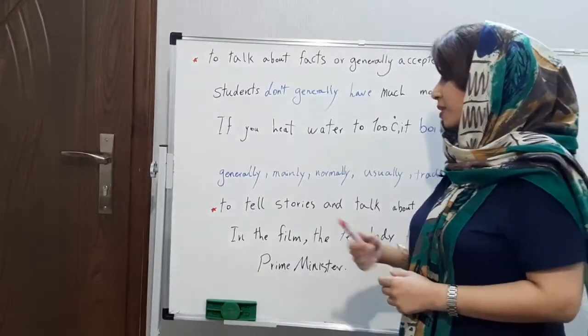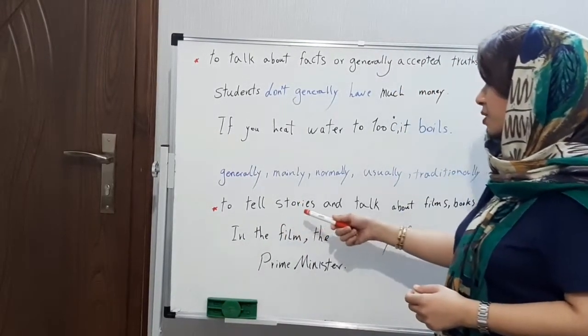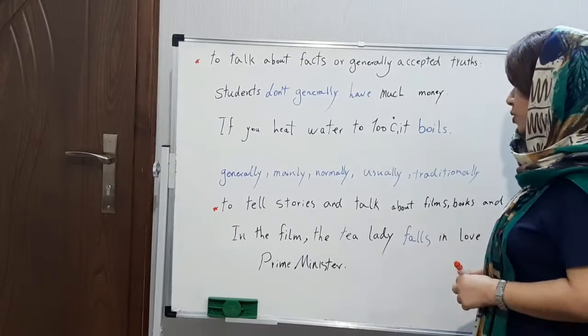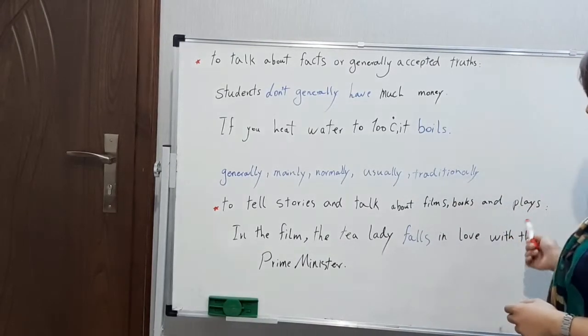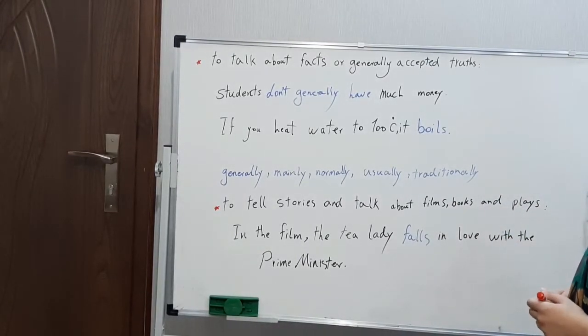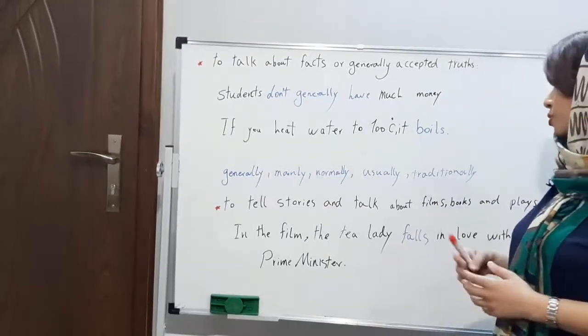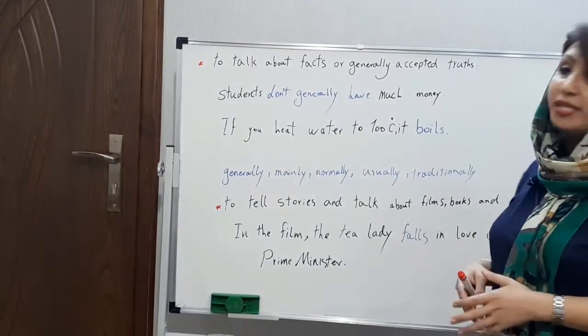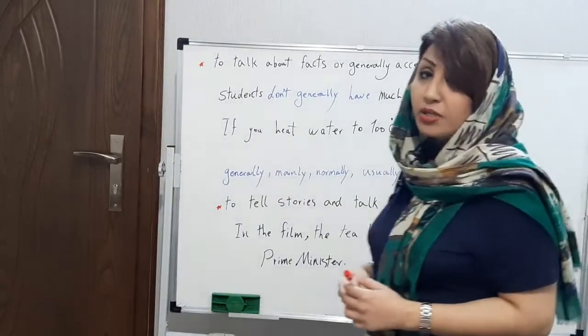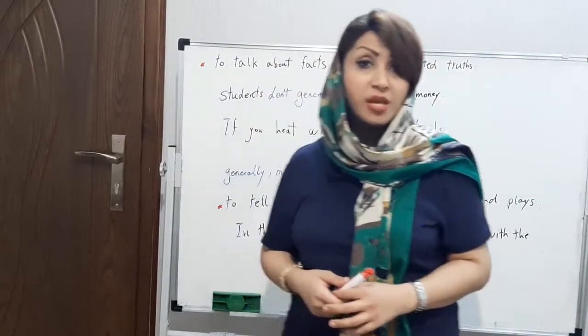Now let's take a look at another usage: to tell stories and talk about films, books, and plays. When you want to talk about films, books, and plays, or you want to tell stories, you can use present simple.